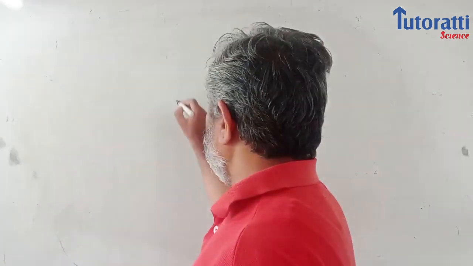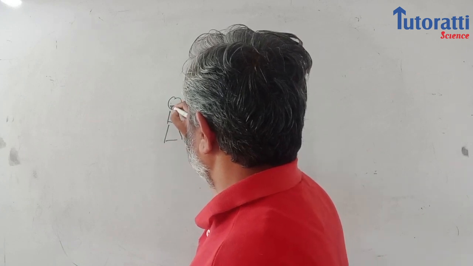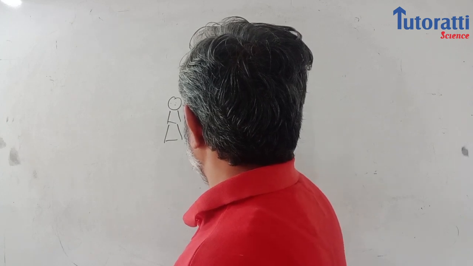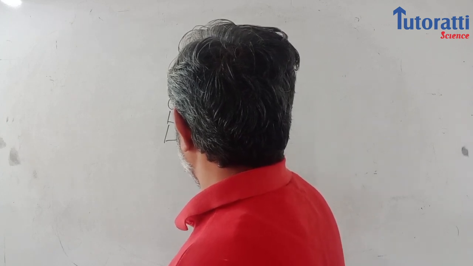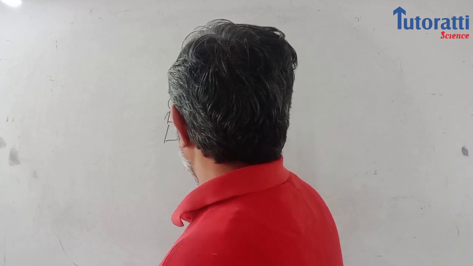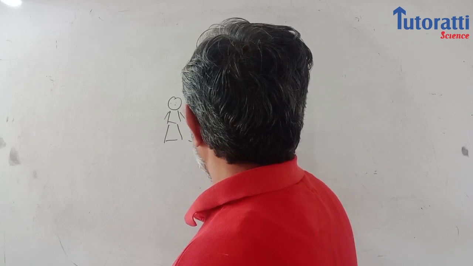Now just imagine another scene. Suppose there is a group of people standing one behind the other. Here is a queue. There is this person standing here, and then there is another person standing here. This is the second person, and then similar to him there is this third person standing here.